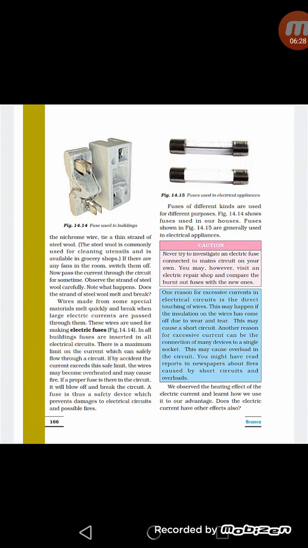So we can say a fuse is a safety device which is based on the heating effect of electric current. Now how it works: an electric fuse consists of a wire which is made up of an alloy of tin and lead with a very low melting point. When current passes through the wire and it exceeds the maximum limit, this wire gets heated up, and due to its low melting point, this wire melts and quickly breaks the circuit. This prevents damage to the appliances or the whole building. So we can say it is a safety device.